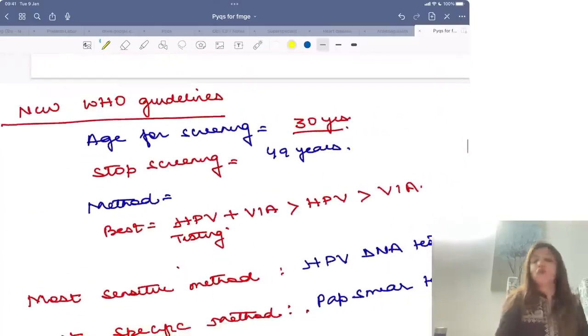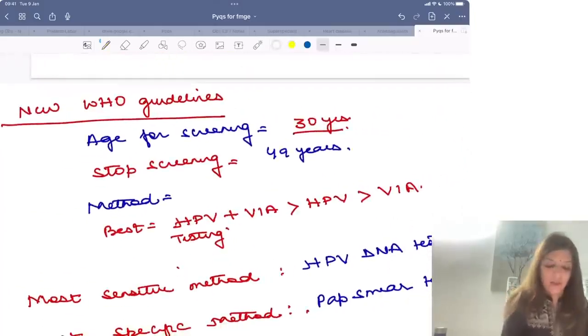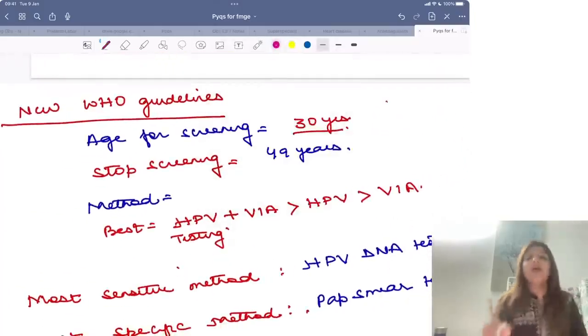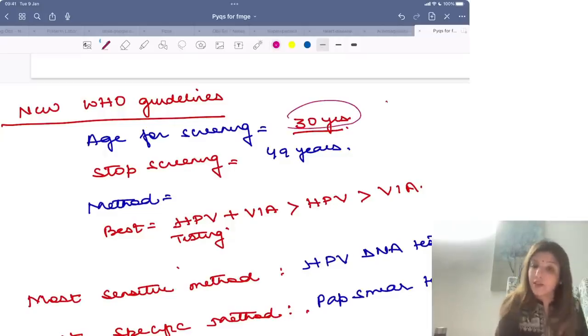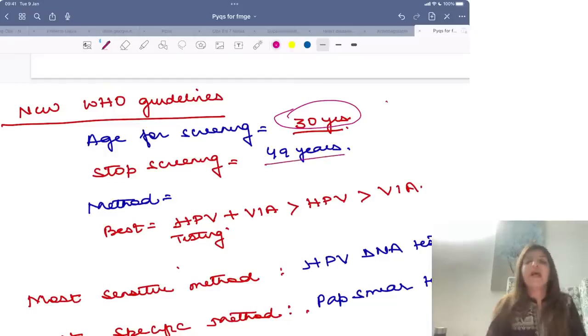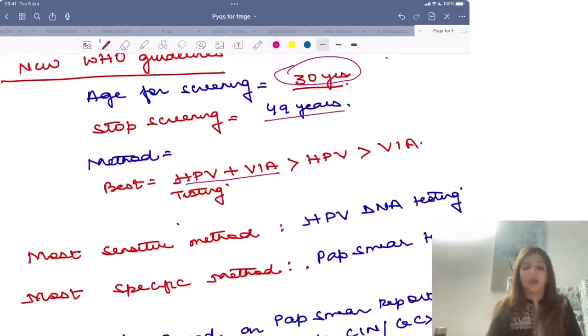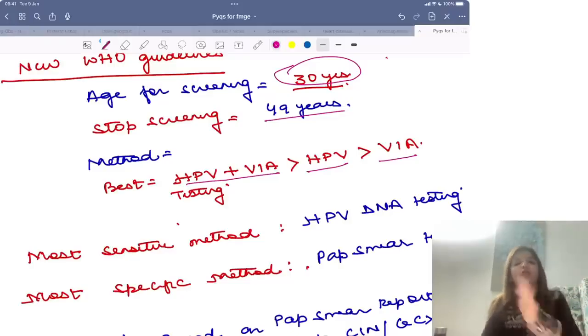Now, new WHO guidelines, if you are a Maro subscriber, you already know them. Quickly revise with me. According to WHO, the screening for cancer cervix should begin at 30 years. You should stop the screening at 49 years. And the best method for screening is HPV plus VIA. If HPV plus VIA is not given, then the second best method is HPV and the third best method is only VIA. Right? Best is HPV plus VIA. वो नहीं है तो only HPV, वो नहीं है तो only VIA.